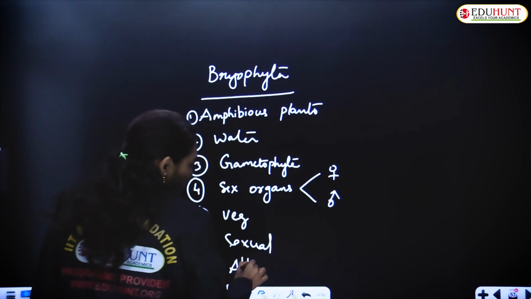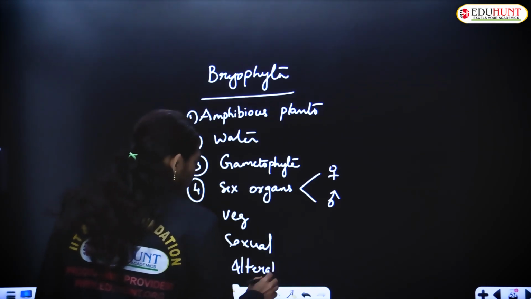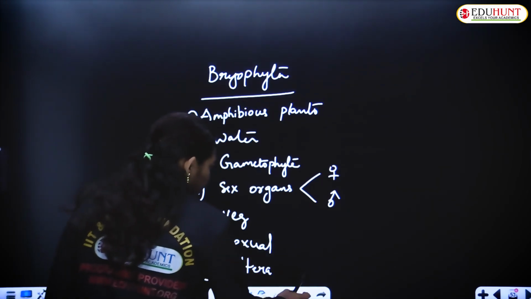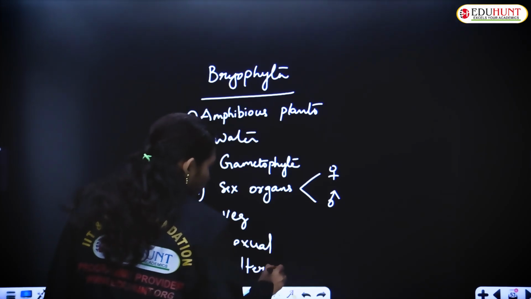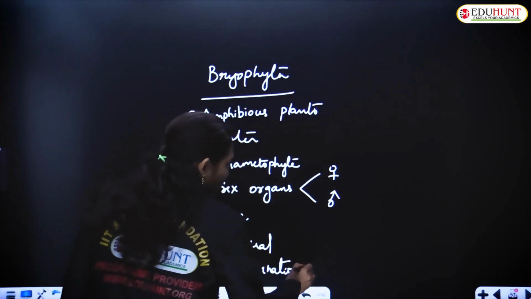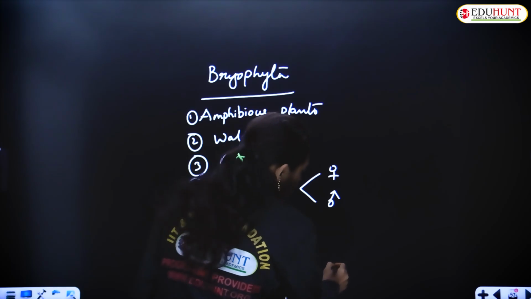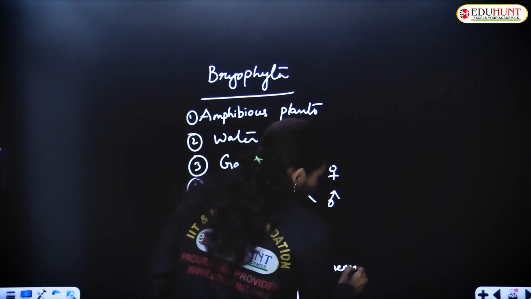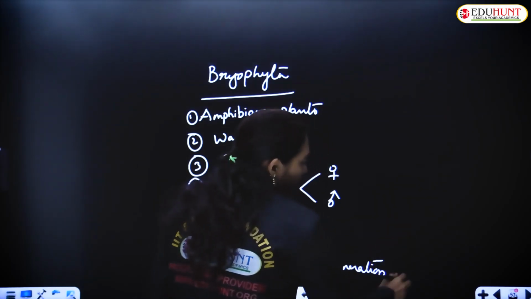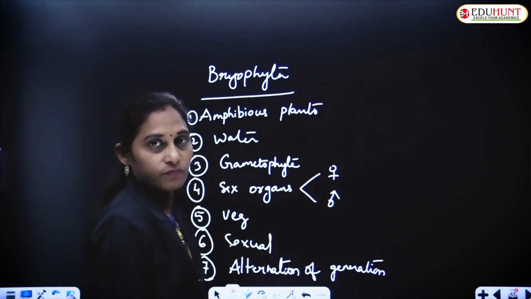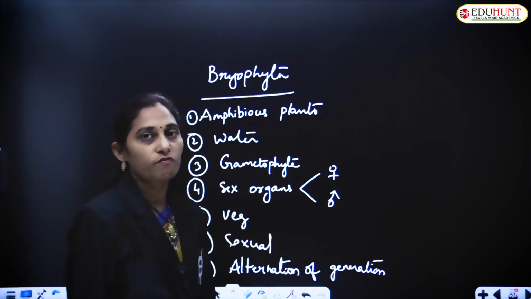Alternation of generation is seen. So these are the main features of bryophytes.